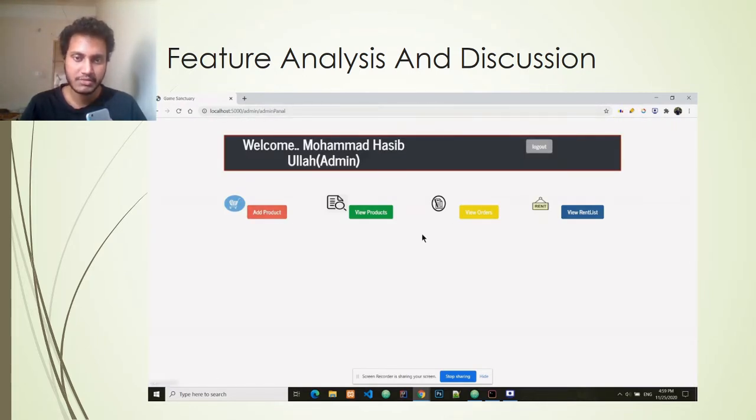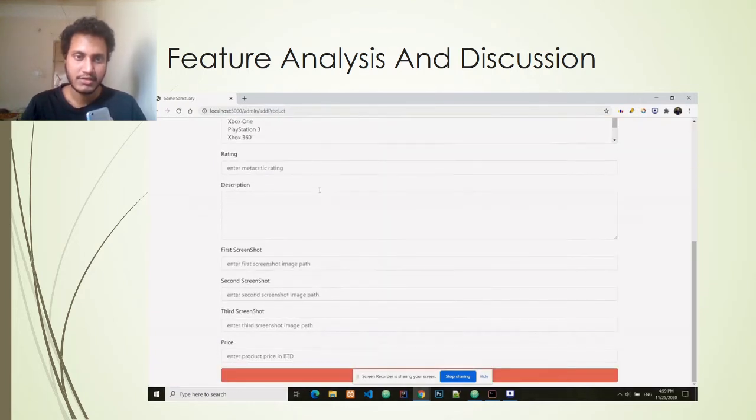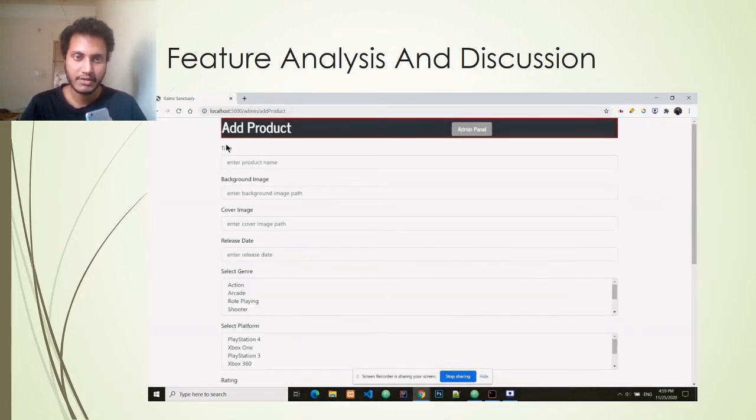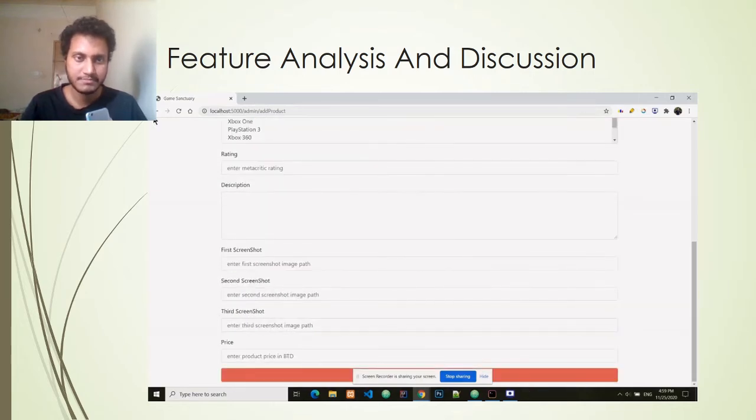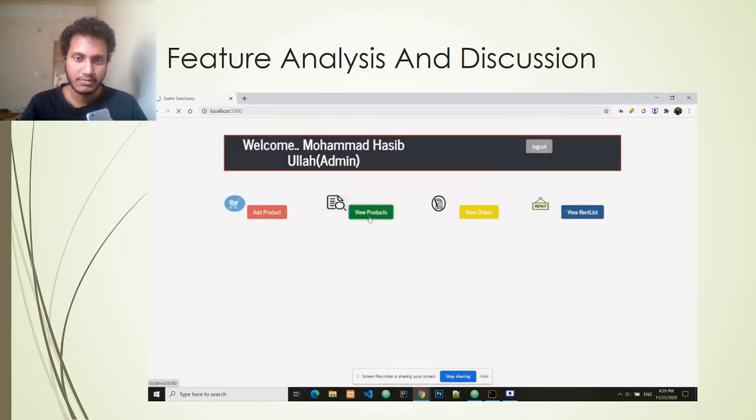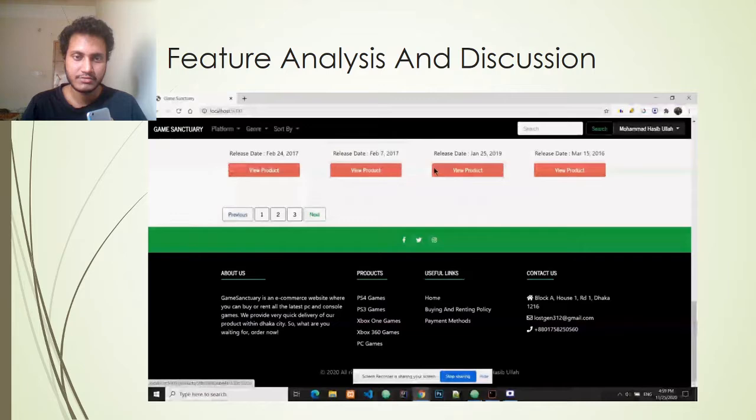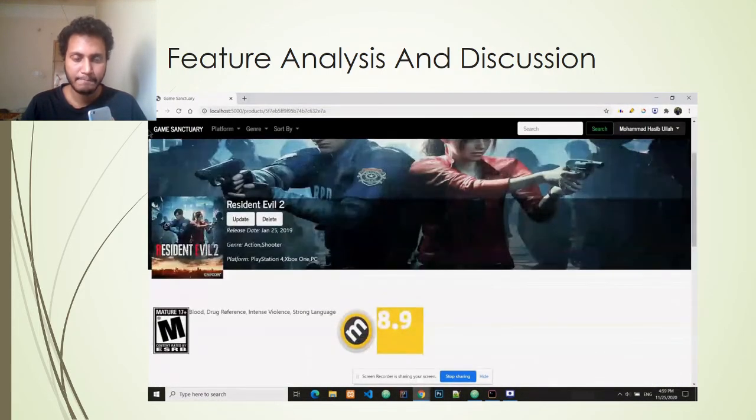So the admin panel looks something like this. I have options to add product. So this is the add product form, from here I can add new products to my database. View products takes me to the home page, from where I can update or delete the products that I have.